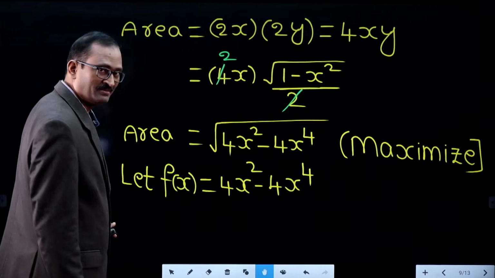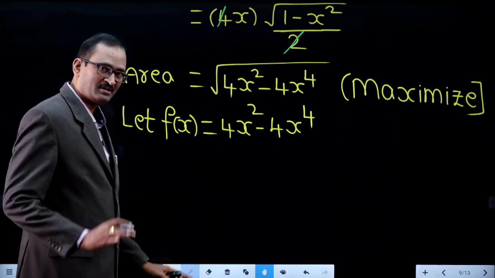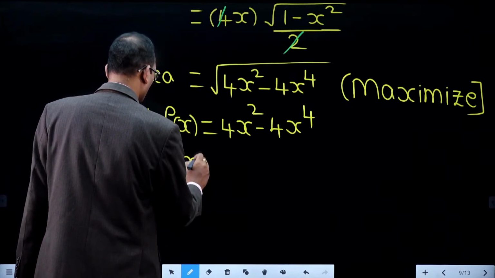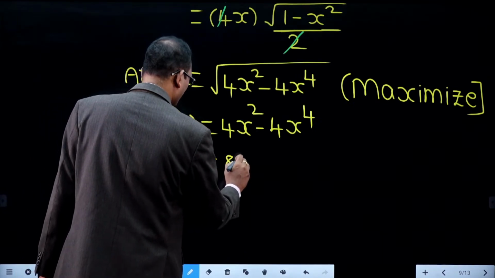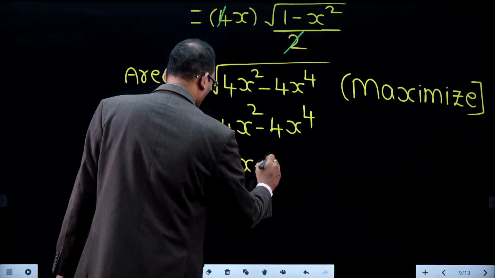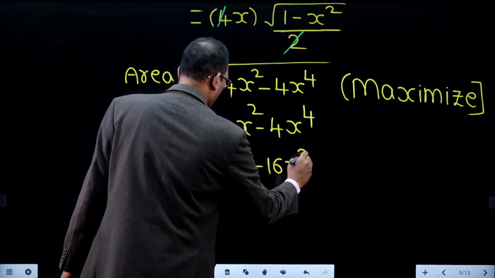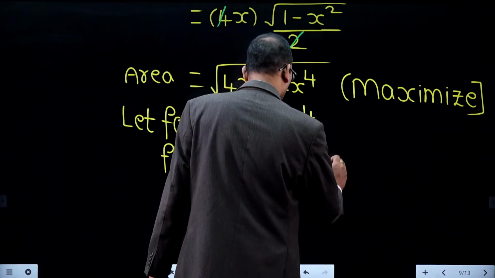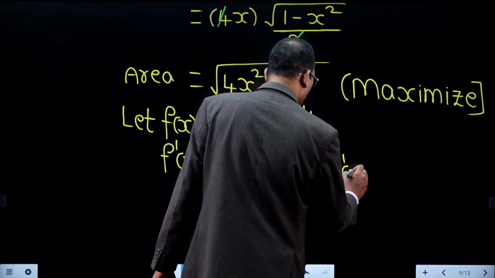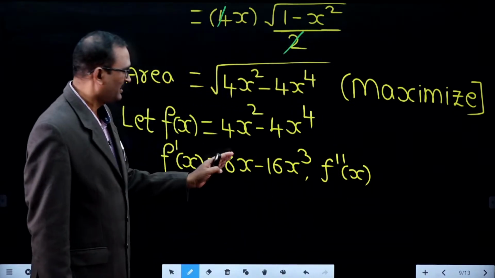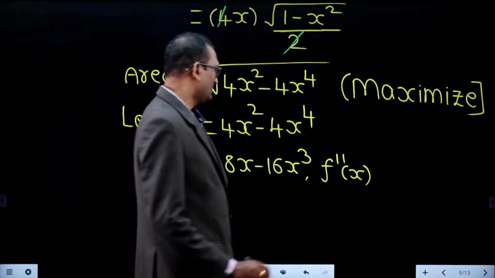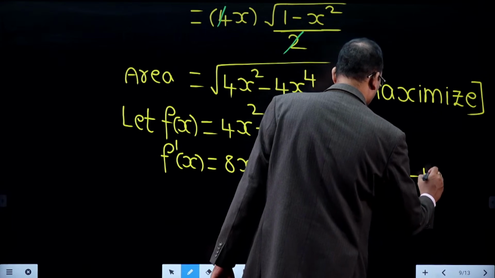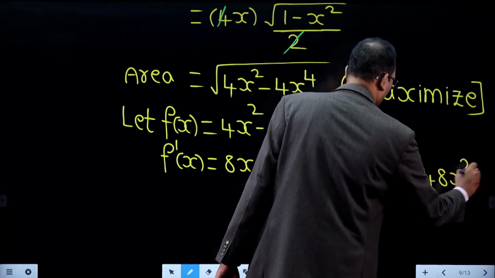How to find maxima and minima? Local maxima and minima: so, find f dash x. From this f dash x equal to 4 into 2x, that is 8x, minus 4 into 4, 16x cube. This is f derivative of x. What is the value of f double derivative of x? F double dash of x is derivative of 8x, which is 8, minus 16 into 3x square, that would be 48 times x square.